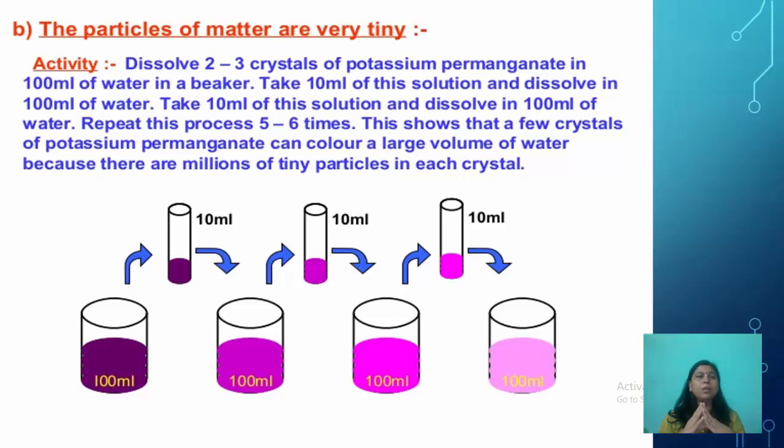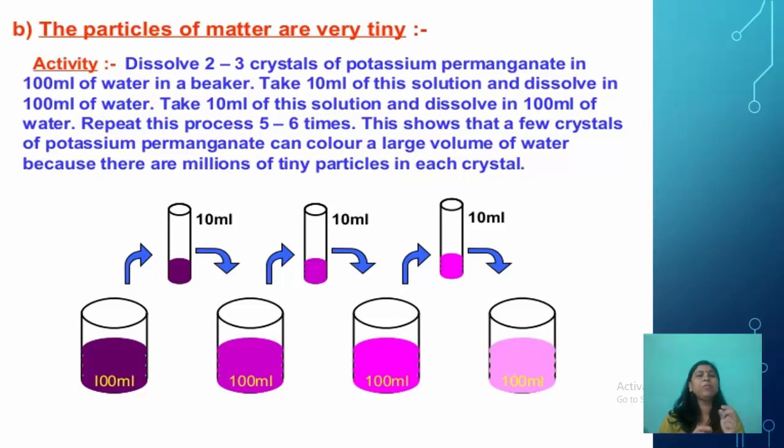What you have to do is dissolve a few crystals of potassium permanganate or that color of Holi in 100 ml of water in a beaker. Now take 10 ml of this solution and dissolve it in 100 ml of water. Again take 10 ml of this solution and dissolve it in 100 ml of water, and repeat this process 5 to 6 times.